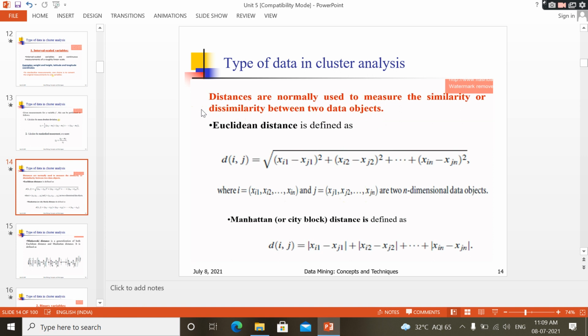Next, the Manhattan distance is defined as d(i,j) equals mod of xi1 minus xj1, plus mod of xi2 minus xj2, plus and so on, mod of xin minus xjn. So this is the Manhattan distance.